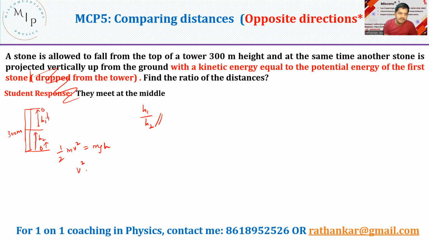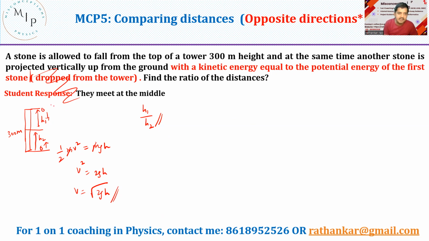So I can now write v square. I can just cancel this m from here, and thus I can get v square equal to 2gh, or v is equal to square root of 2gh. That's what I can say. Okay. Now what do we need? We need to find h1. How do I find the value of h1?